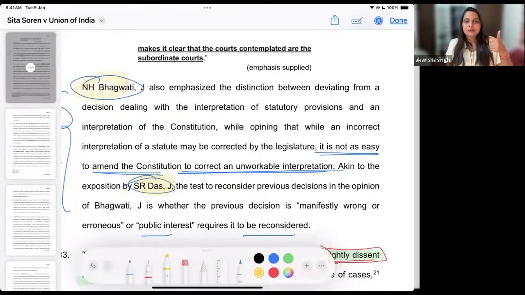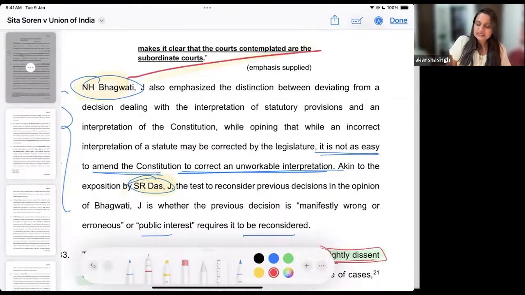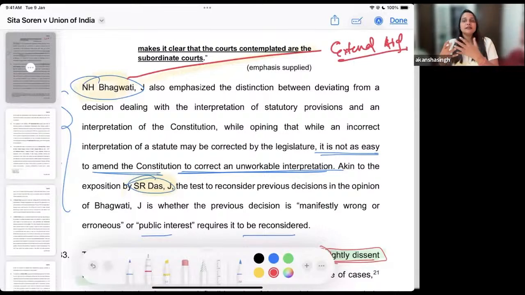Now, the law can be in the legislations, in the precedents, or in the opinions of experts, right? So these are external aids. This is an example of an external aid by which we are interpreting.